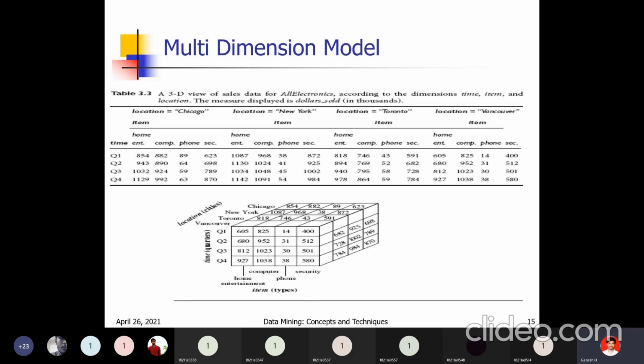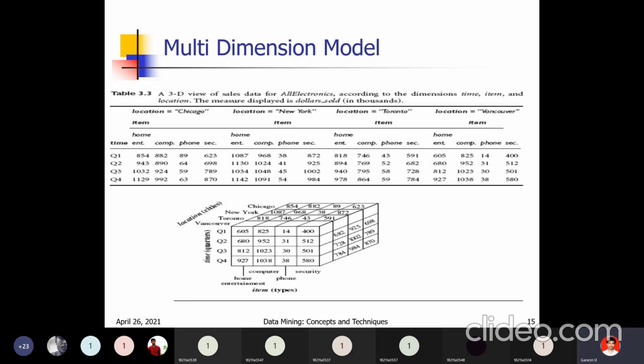Along the x-axis, the items are home entertainment, computer, phone, security items. The y-axis means time: Q1, Q2, Q3, Q4. The z-axis means location. For example, in the cube the data is represented like this.